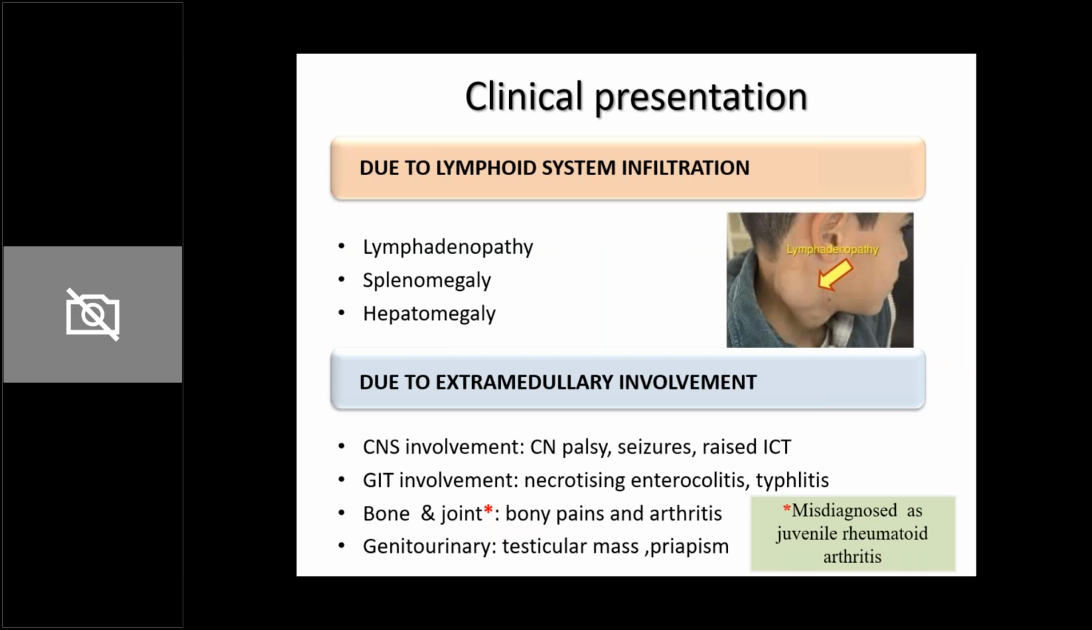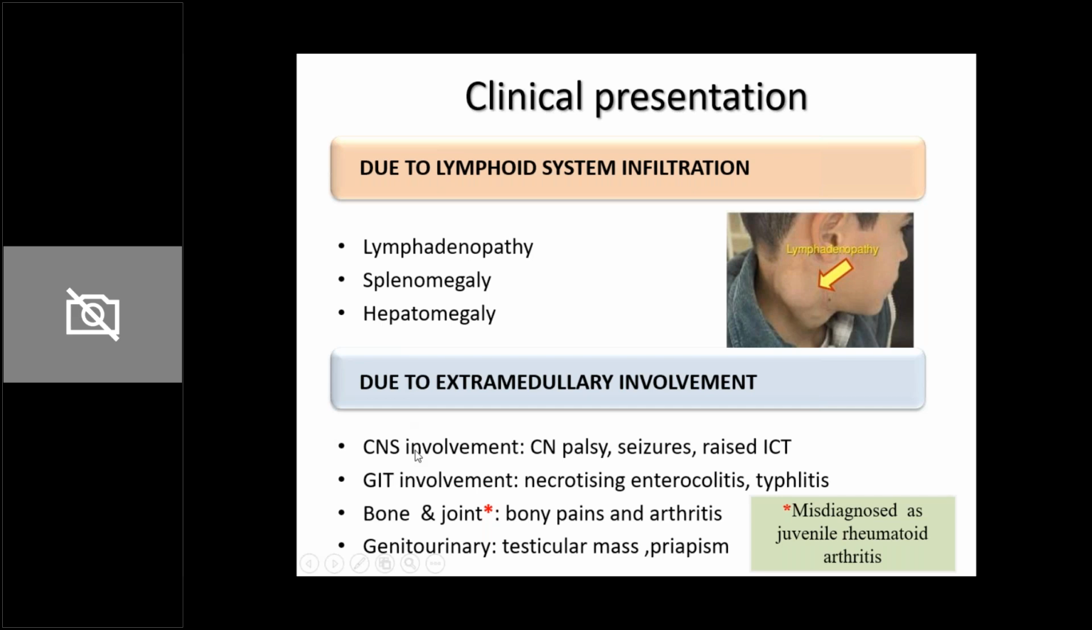Then the third set of manifestations is due to lymphoid system infiltration. The lymphoid system consists of the liver, spleen, and the lymph nodes of the body. Because these leukemic cells will ultimately be released from the bone marrow, go into the blood, and form a niche in all the lymphoreticular organs, there will be lymphadenopathy, splenomegaly, and hepatomegaly. In this picture, you can see that this child has huge cervical lymph nodes. So this is lymphadenopathy.